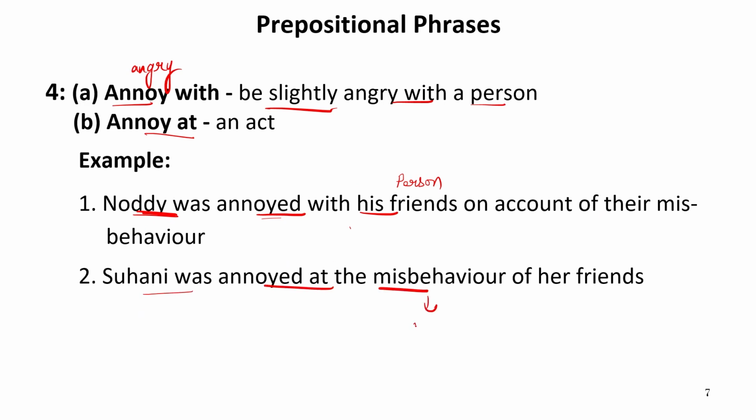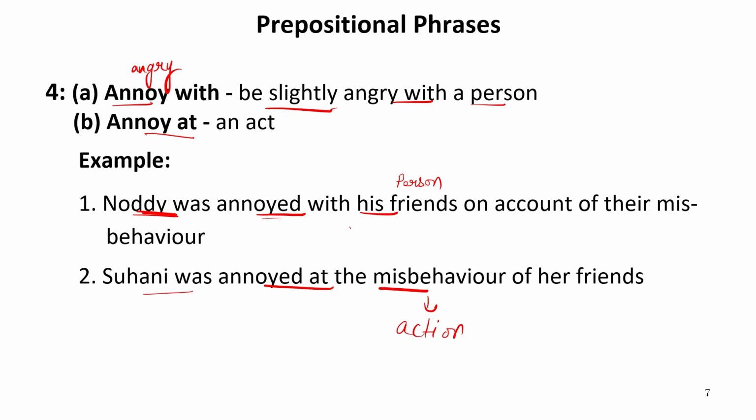Misbehavior, though it is a noun, is an action, an act that has been shown. So Suhani was annoyed at the misbehavior. Here we are not talking about the person, but about an act. So annoyed at the misbehavior of her friends.